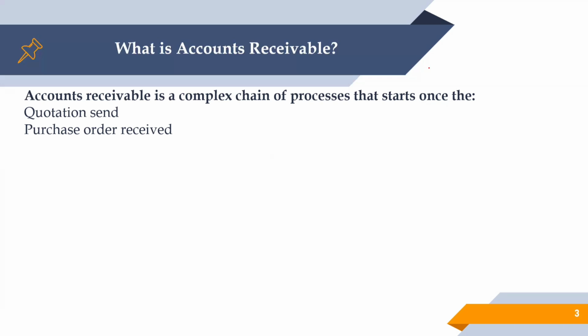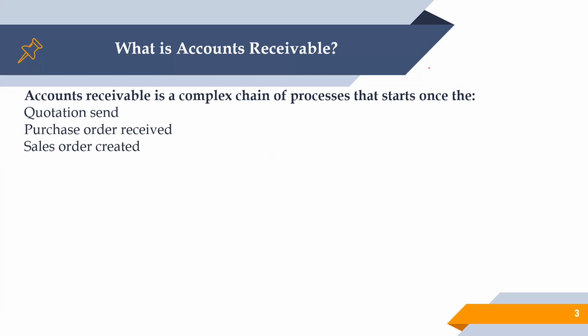Once the purchase order is received, the AR team is going to create the sales order in the system based on that purchase order. When we are creating the sales order, we have to check the prices and payment terms mentioned in the purchase order, and whether they are as per the shared quotation or a reduced one. What's the change over there?